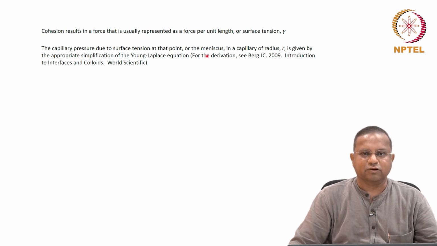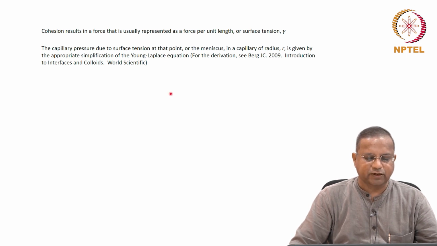If you are interested, the interested students can look at J.C. Berg. There he would have derived how this comes about. The book is called Introduction to Interfaces and Colloids, published by World Scientific, 2009. You can go and look at that. For now, we are just going to take that simplification and go forward.